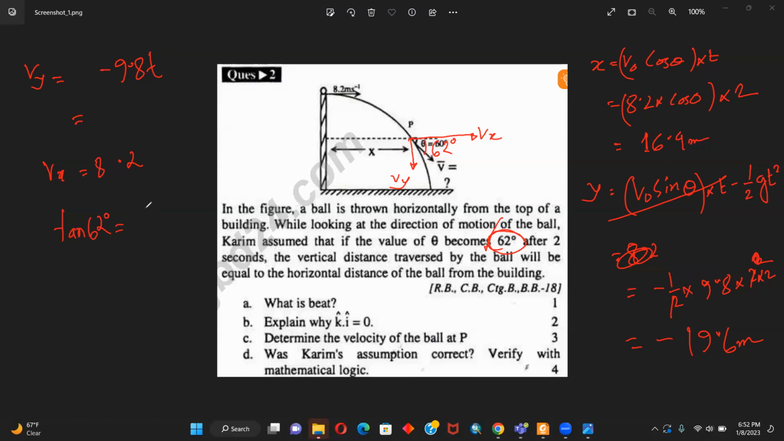It will be Vy upon Vx. So Vy is minus 9.8 t and Vx is 8.2. Now if I try with 62 degrees, do you have a calculator?